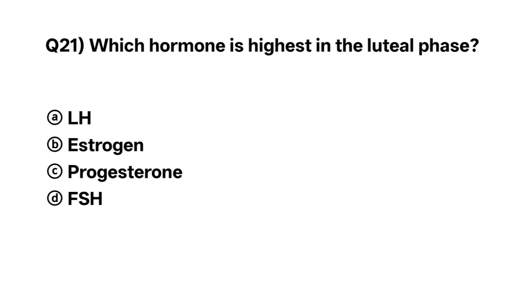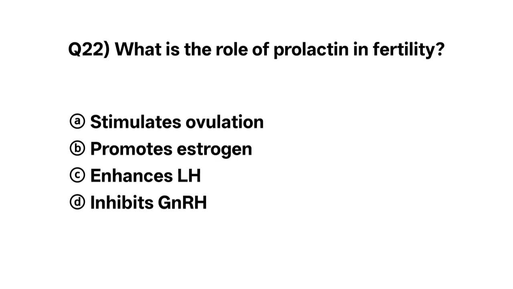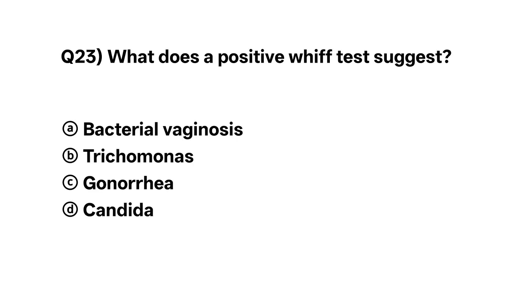Question number 21. Which hormone is the highest in the luteal phase? The correct option is C. Progesterone. Question number 22. What is the role of prolactin in infertility? The correct option is D. Inhibit GnRH hormones.